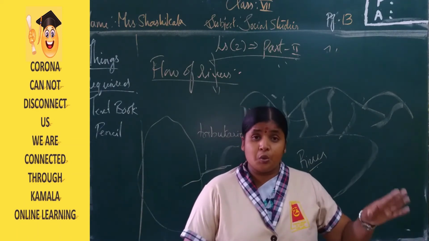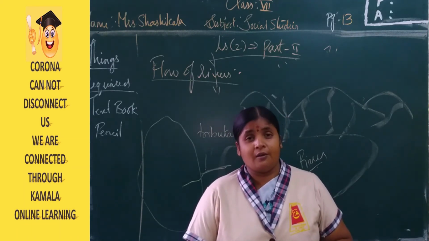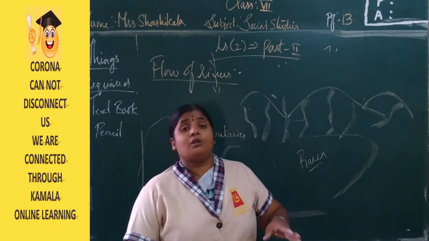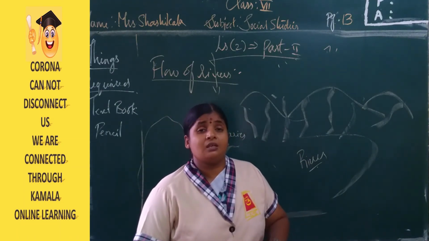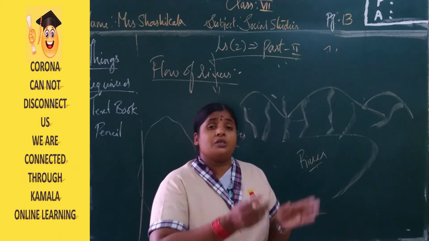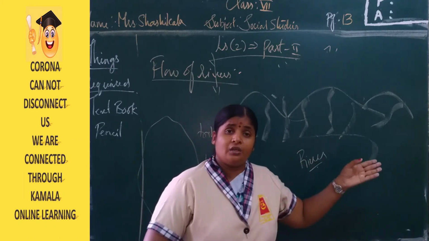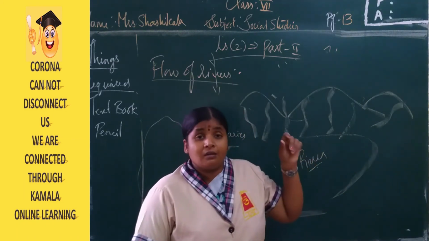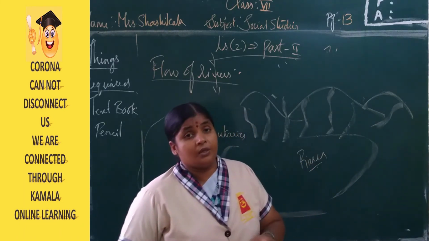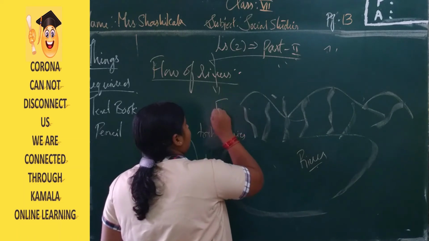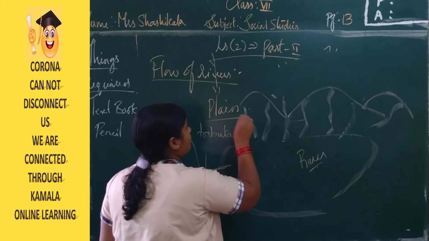Once the speed reduces, the water deposits all the heavy particles, and the remaining water flows in slow motion. So the deposition of sand and silt forms the flood plain. That is a plain area.